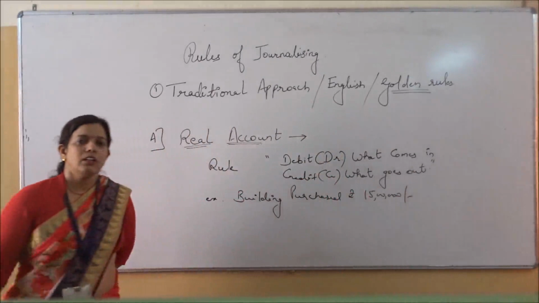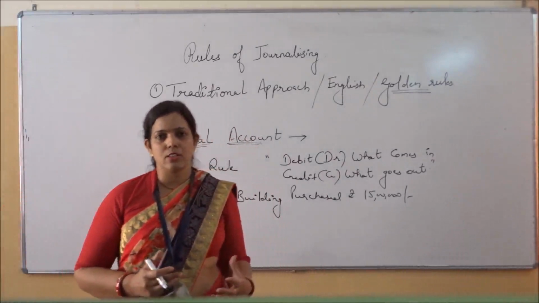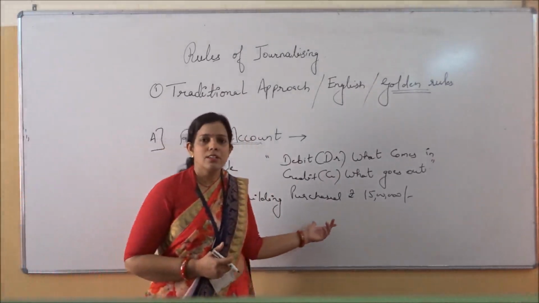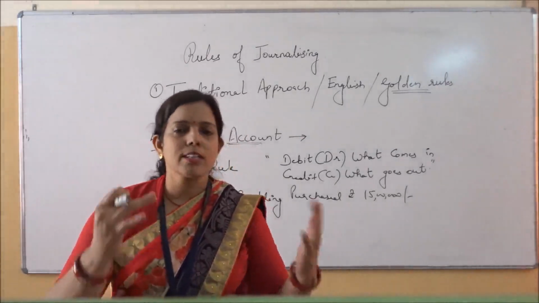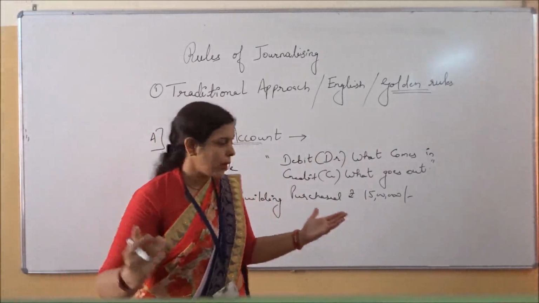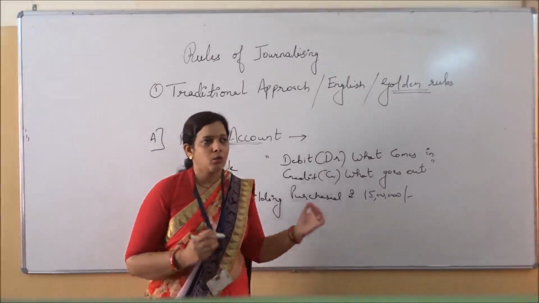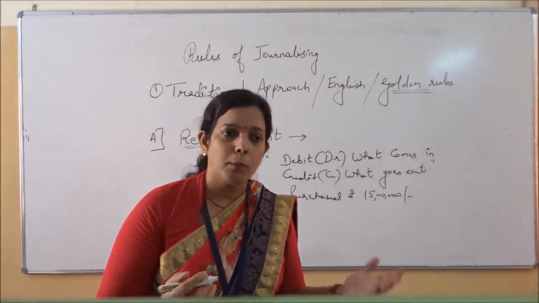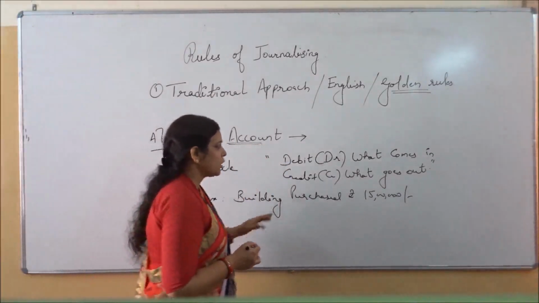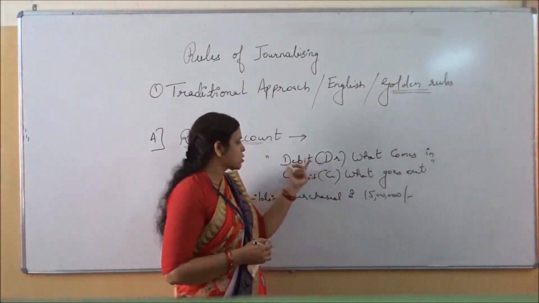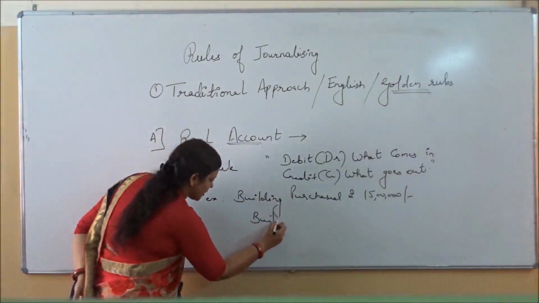This is a transaction. Now you have to think which parties are involved in this transaction, which names will come in the journal entry. When the building is purchased, what will be the impact on the business? You have to think what is coming in and what is moving out. Obviously the building is coming in and cash is moving out. The rule says whatever is coming in the business is to be debited. So I will write building in the debit side.